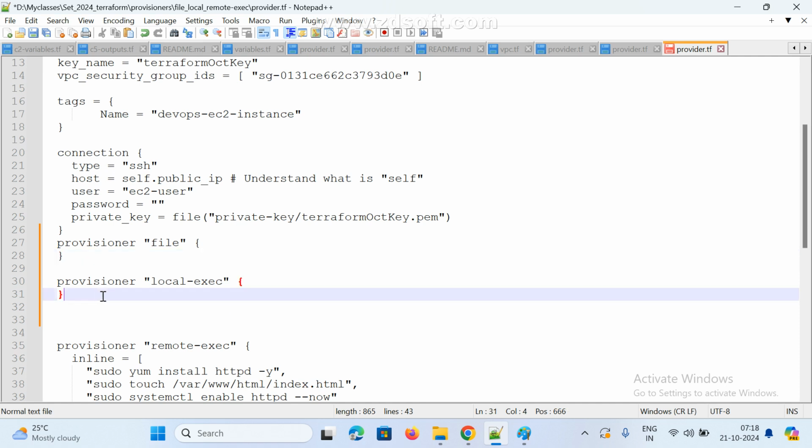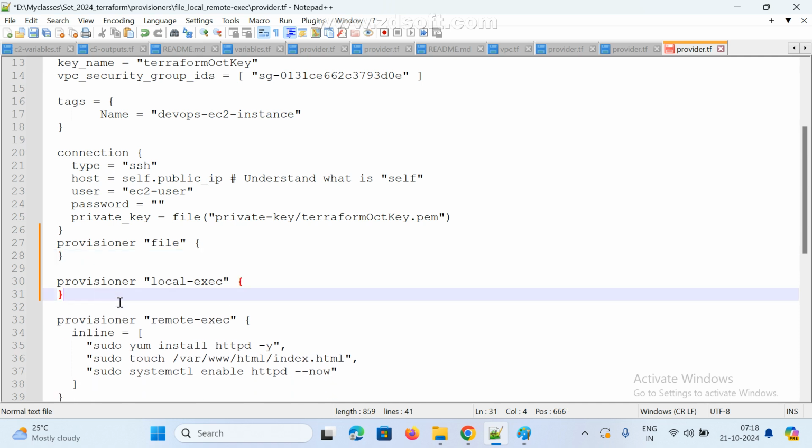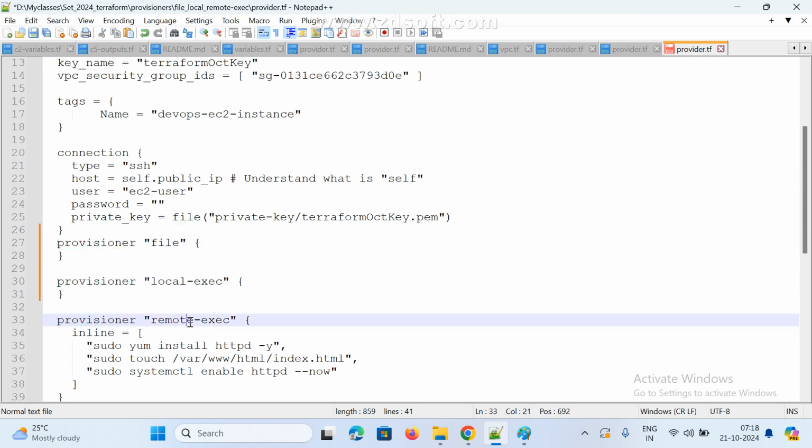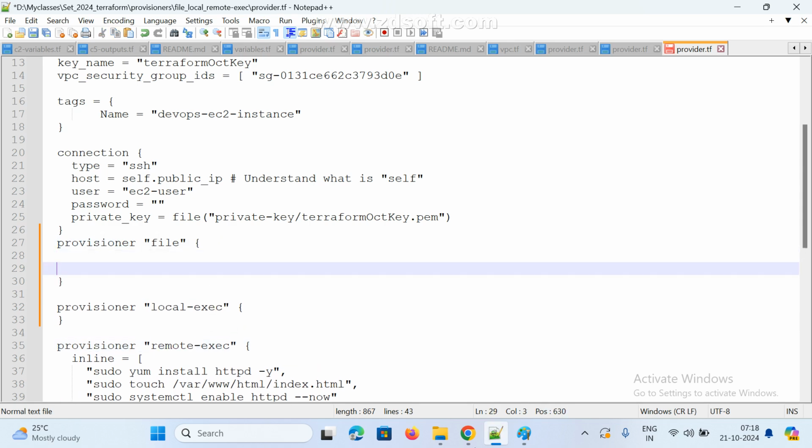See here, this is the file provisioner. File means I need to copy something, so I need to copy source and destination. Any doubt? This is the file provisioner, this is the local exec provisioner, and this is the remote exec provisioner.